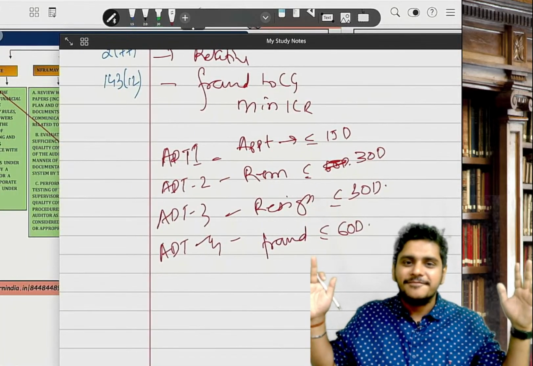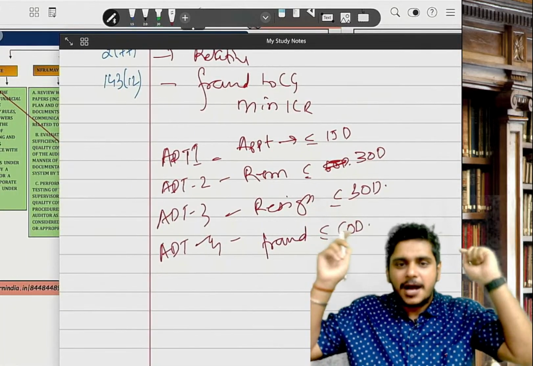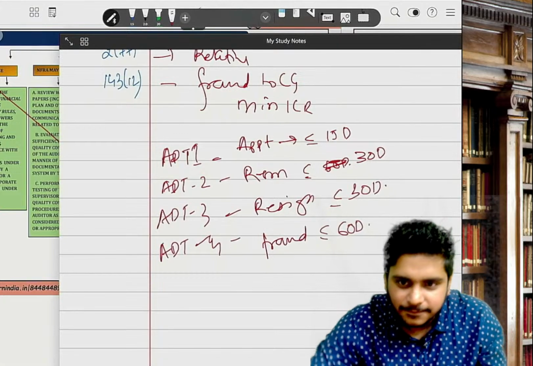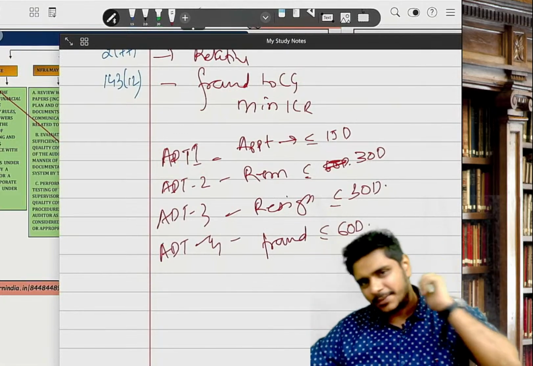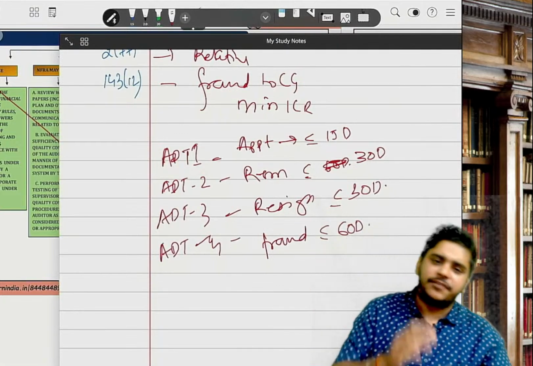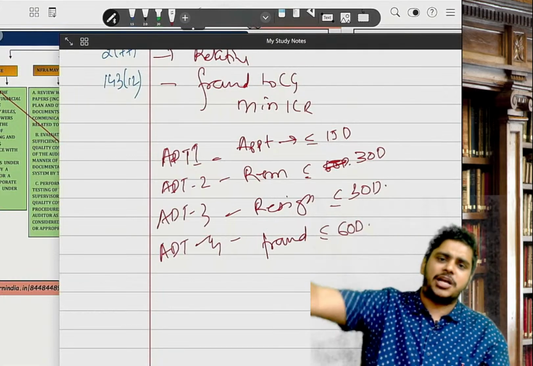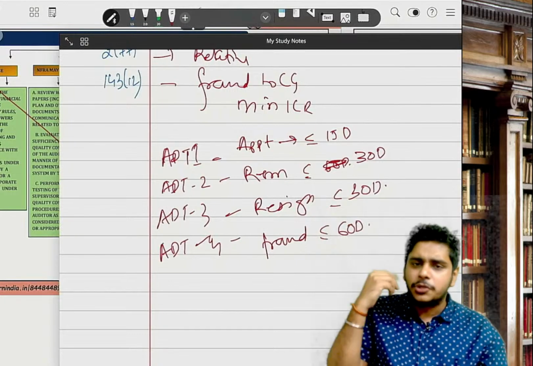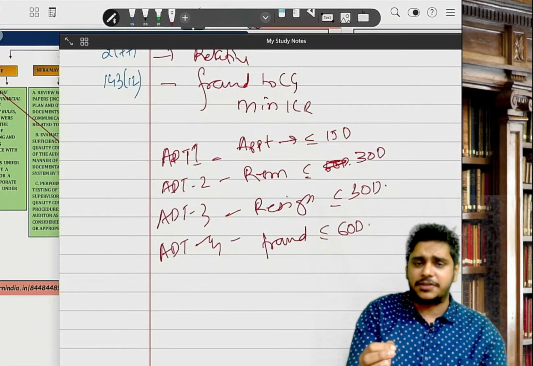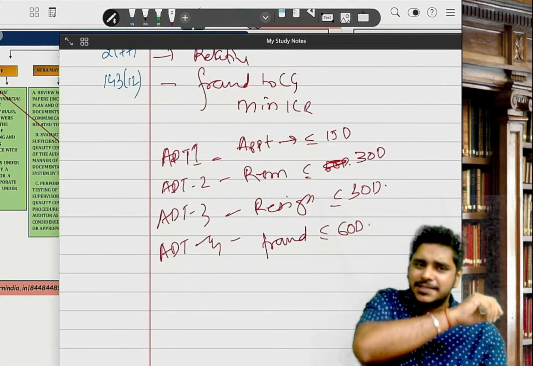Whoa. Finish. How was it, guys? I think we took around 38 minutes to complete the chapter. I have straight away recalled the provision so that when you are revising again, whether you are appearing for May or September or Jan, whatever attempt, you recall the provision. Whatever examples I have taken in the class, I have used the same language, same scribble technique.